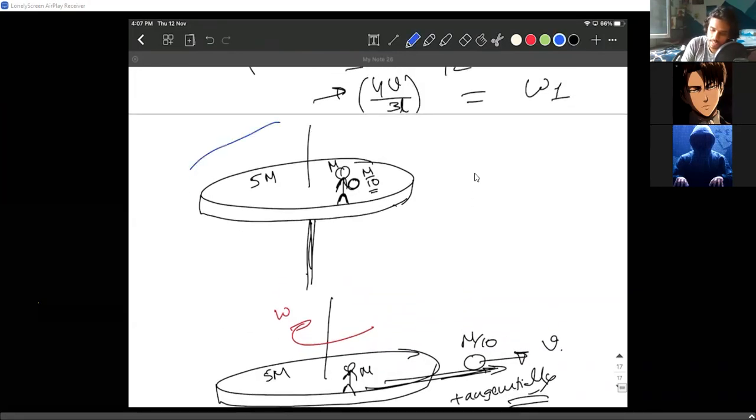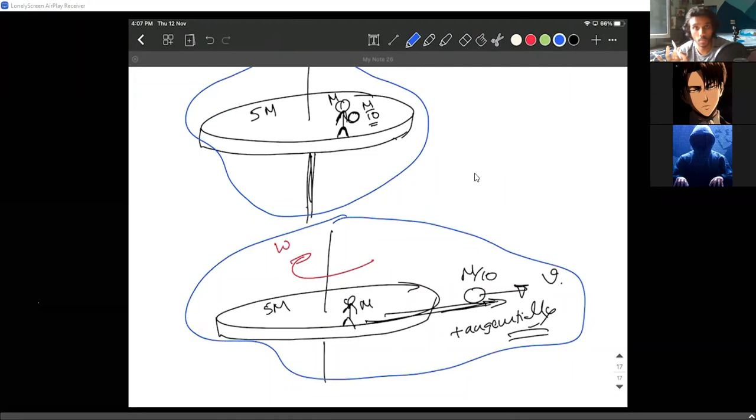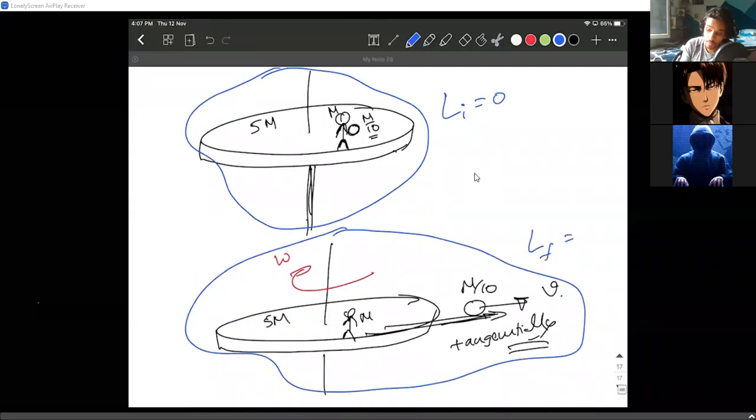First of all, I'm considering the entire system as a single system. Even though the ball is thrown, it is a part of the system only. Initial angular momentum was 0. Final angular momentum must also be 0. You need to get that clearly. Initial angular momentum was 0. Final angular momentum must also be 0.